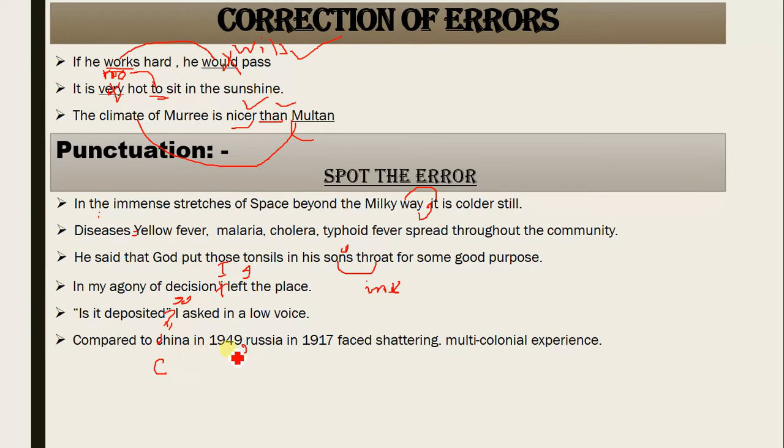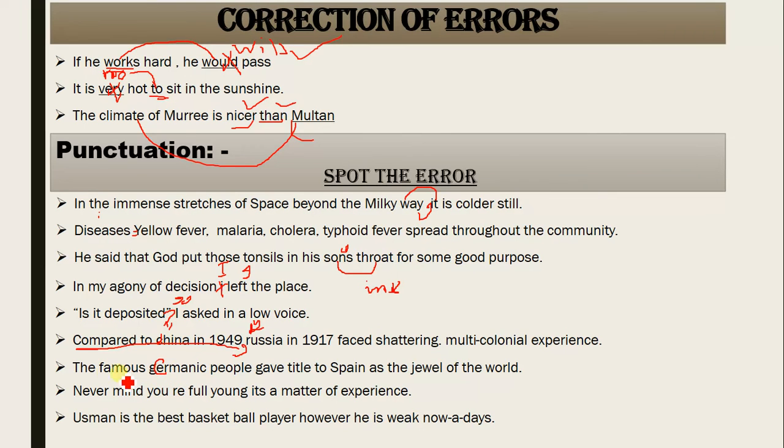Compared to China in 1949, this part is separately mentioned, talking about China. Russia, proper noun, with a capital letter. Russia in 1917, compared to China in 1949, faced a shattering multi-colonial experience. Correct?